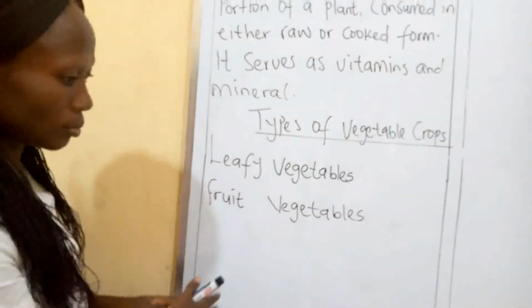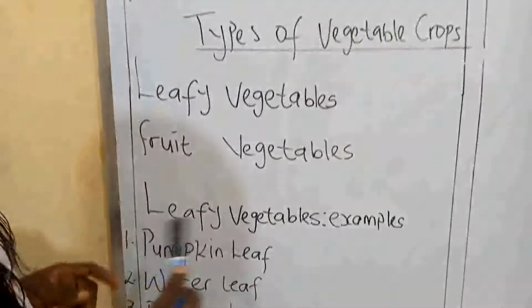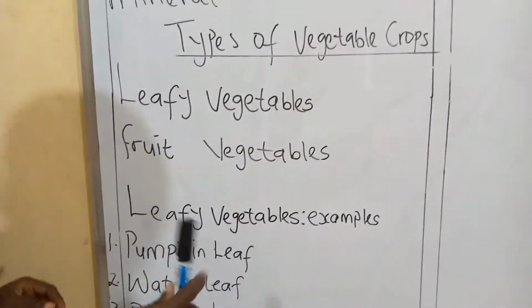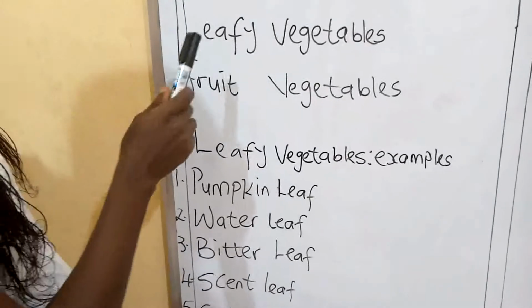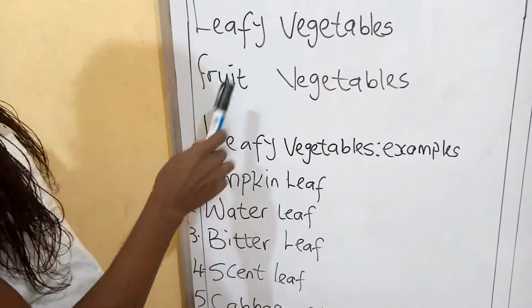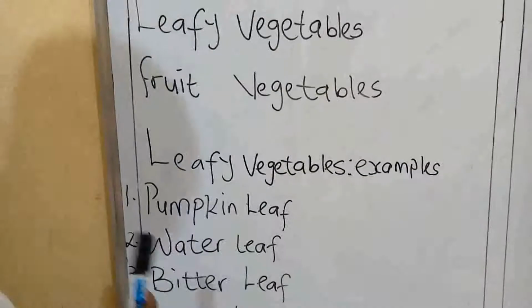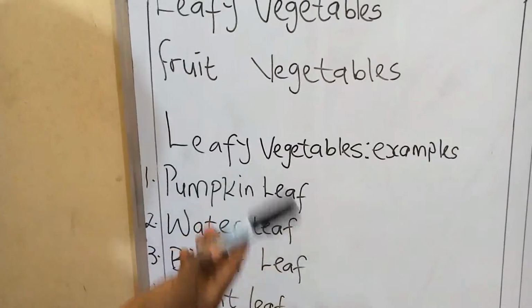Now let's look at some of the types of vegetable crops. Here we say that we have leafy vegetable and fruit vegetable. Under leafy vegetable, some of the examples are: number one, pumpkin leaf, a common leaf.